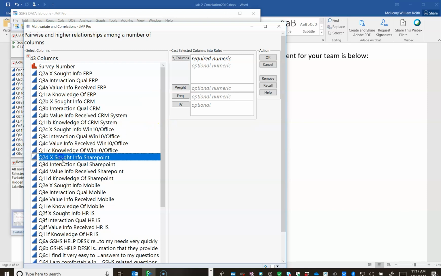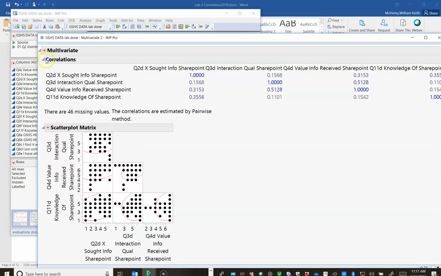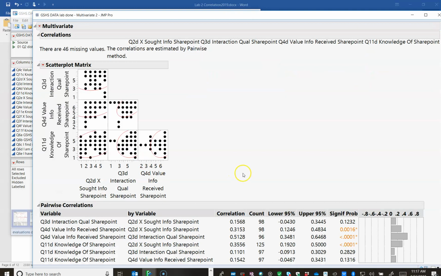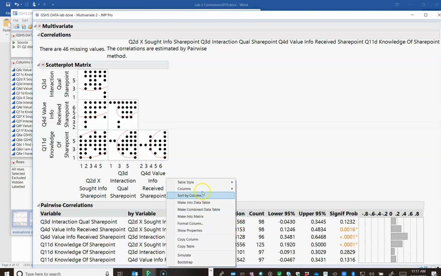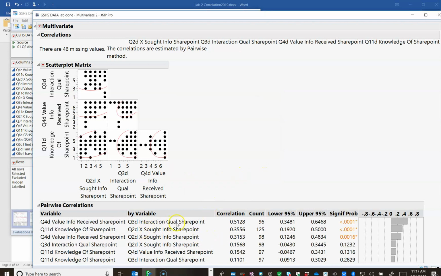I'm going to get all the D's here, put them in just like we did before, click on OK, and then I can click on pairwise correlations. Let's just sort in descending order by correlation. So I'll just say sort by column, and then I'll say correlation. Automatically the default is descending. So it says these first 3 are significant.